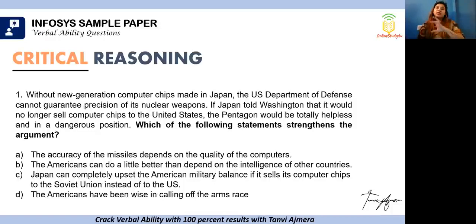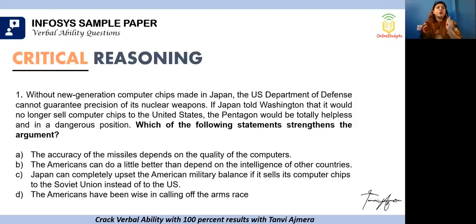Now, the entire question paper has been divided in various patterns and forms. The first aspect that we've noticed is critical reasoning. Critical reasoning is that part of verbal ability where you're not just checked on your grammar skills, but you're also checked on your reasoning or ability skills. It is very related to logic. So here you do not need a lot of verbal emphasis, but you need to be logical about what you're reading. With that, we look at the first question.